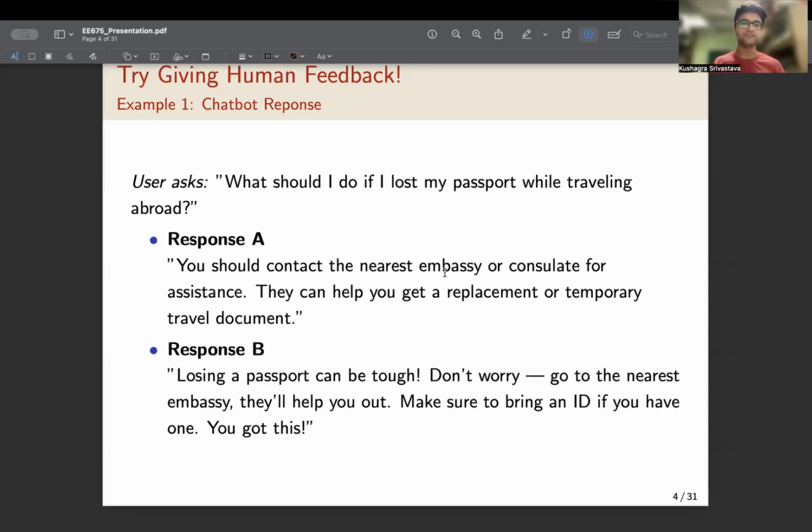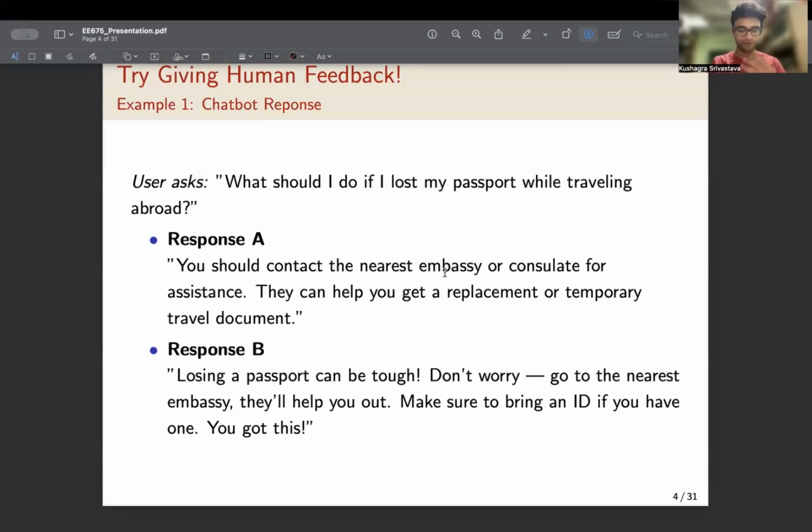The first response is, you should contact the nearest embassy or consulate for assistance. They can help you get a replacement or temporary travel document. While the second response says, losing a passport can be tough. Don't worry. Go to the nearest embassy, they'll help you out. Make sure to bring an ID if you have one. You got this. So while both the responses convey the same information, response B seems to be more user-friendly.